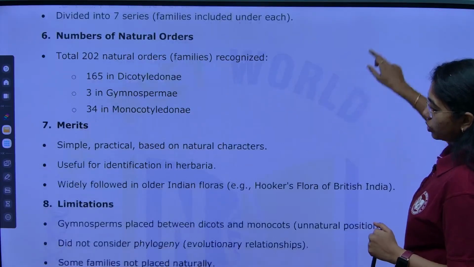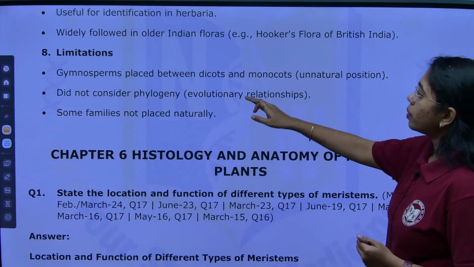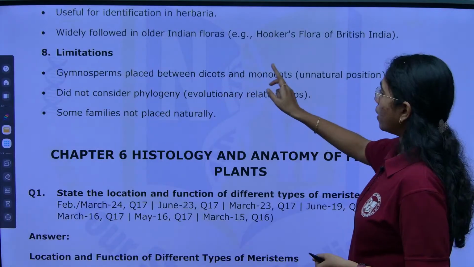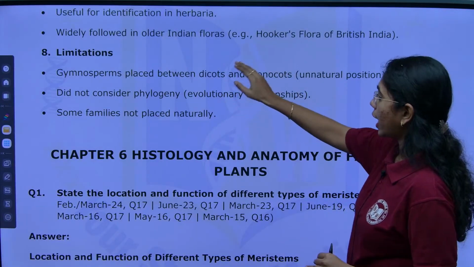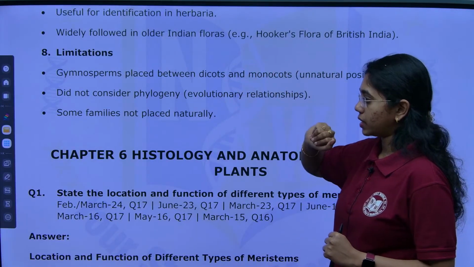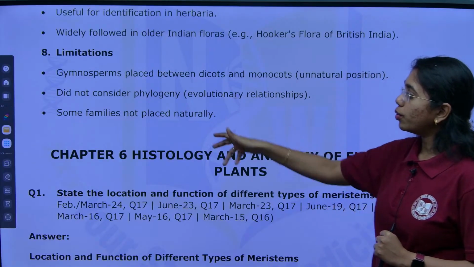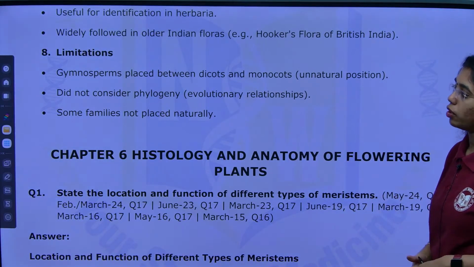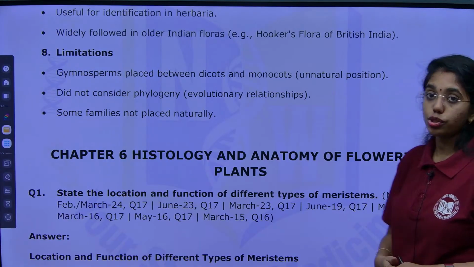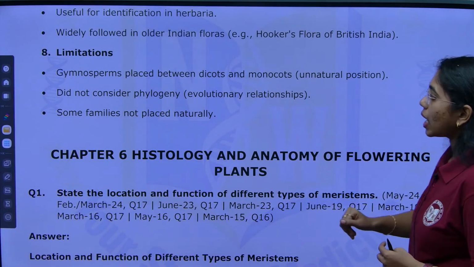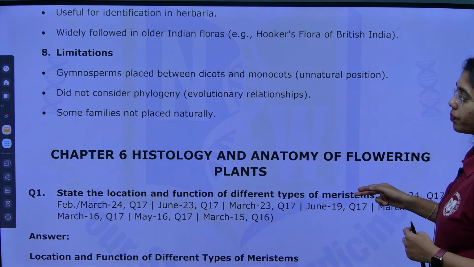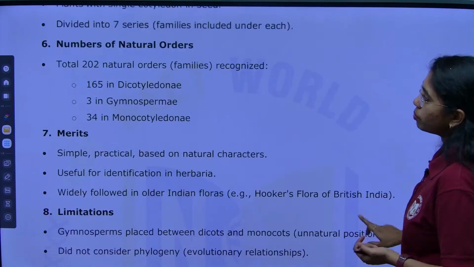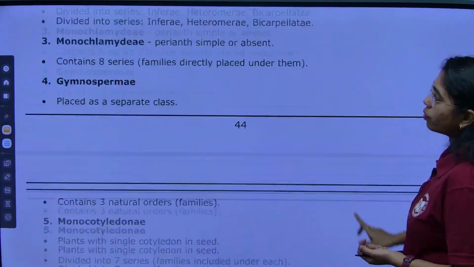Next is limitations. Gymnosperms are placed in between dicots and monocots in Bentham and Hooker's classification, and they did not consider phylogeny, that is, evolutionary classification is not considered. Some families are not placed naturally. So here in Bentham and Hooker's classification, what you have to highlight, ma?